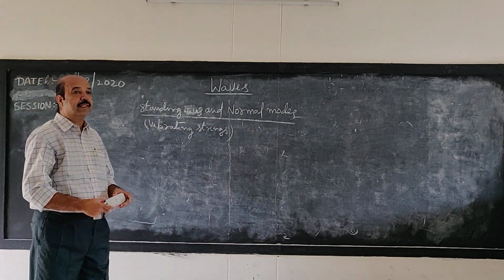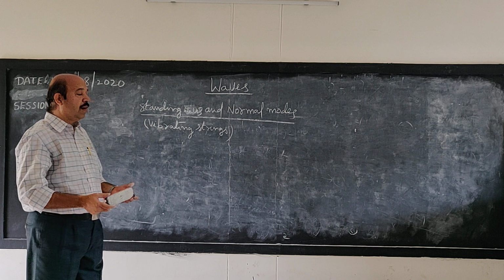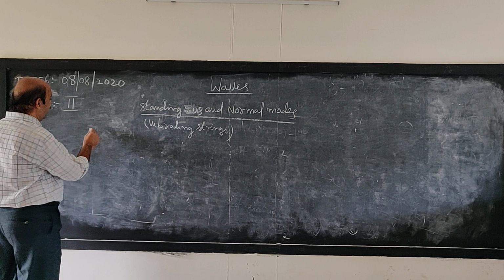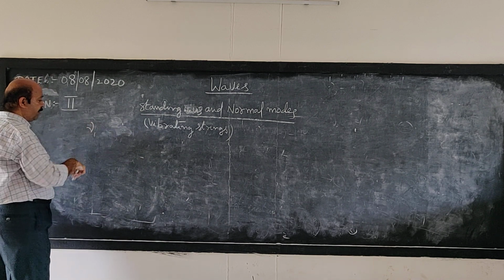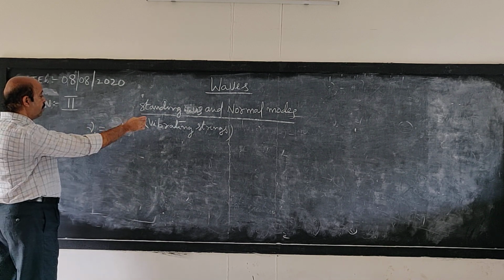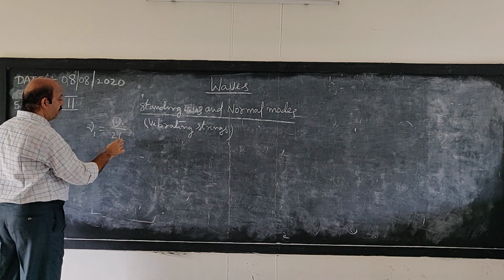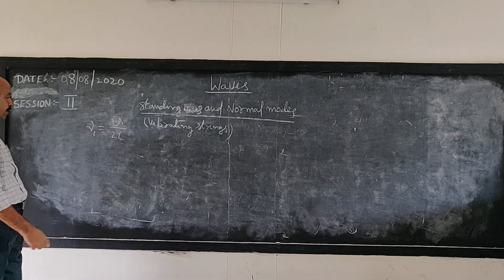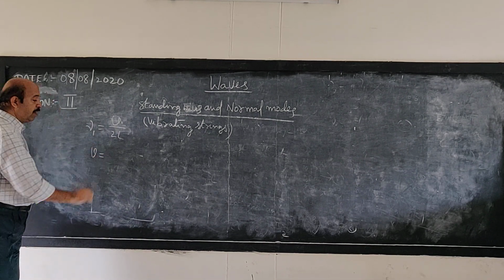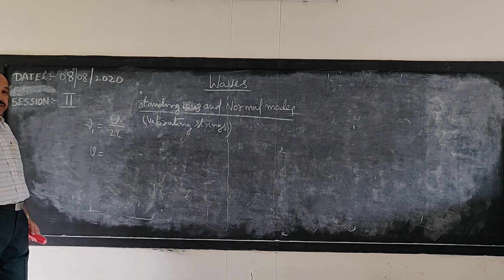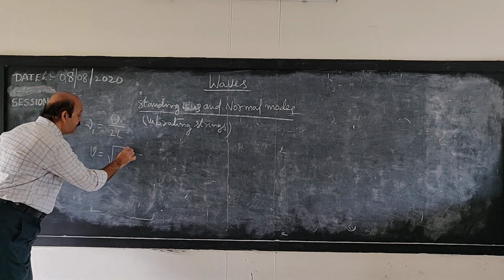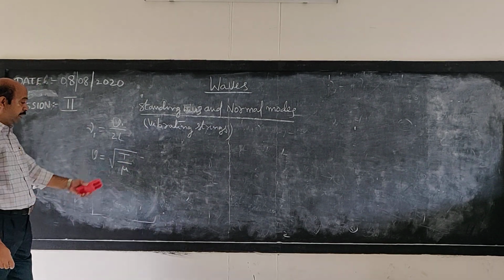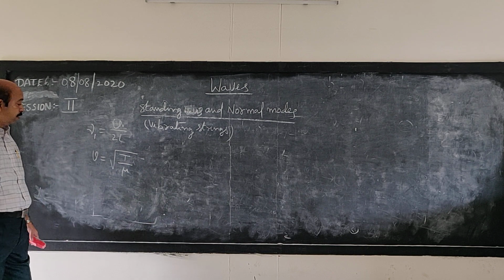Here we are now going to discuss the laws of transverse vibrations in stretched strings. Previously we derived the formula for fundamental frequency ν1 equal to v by 2L, where L is the length of the string and v is the transverse wave velocity. We know that transverse wave velocity in terms of tension in the string and linear density is given by root of T by μ, where T stands for tension in the string and μ stands for linear density.